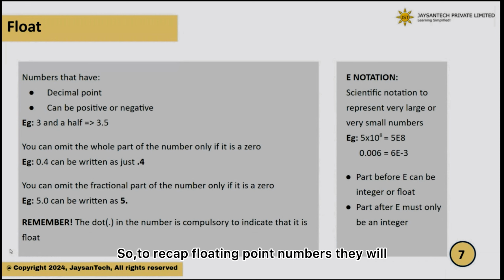So to recap, floating point numbers will definitely have a dot. If there is a 0 before or after the dot, you can omit it. And when you use the E notation to represent 10 to the power, it will always be taken as a floating point number.